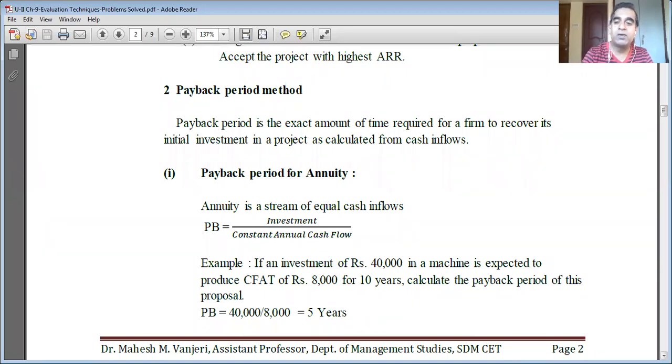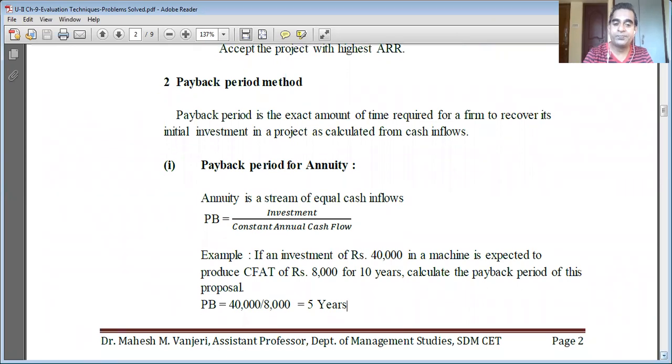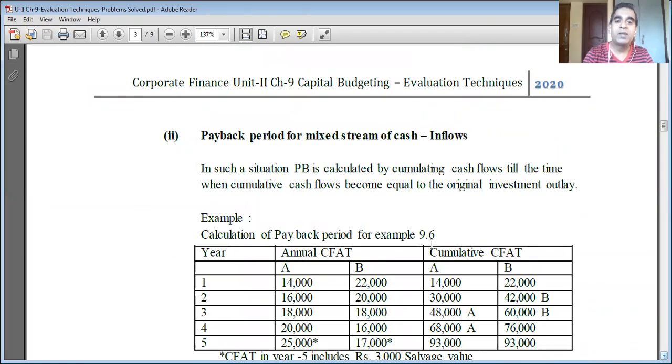So now we are going to consider the payback period for a mixed stream of cash inflows, where each year the amount received is different. For example, you can see here 14,000, 16,000, 18,000, 20,000 and 25,000. Each year the amount received is different. We call it a mixed stream of cash inflows. So how to calculate the payback period in case of a mixed stream of cash inflows, we are going to learn today.